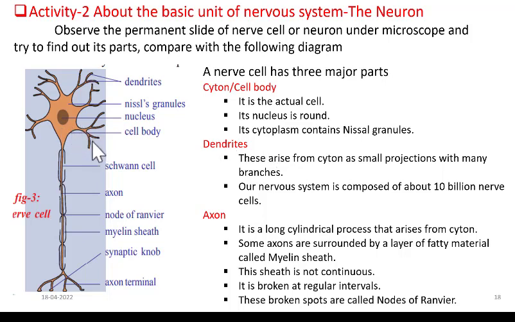Dendrites are small cytoplasmic processes which are branched. Axon is a long cytoplasmic process which has branched ends, and the branched ends are called axon terminals. Some of the axons have a myelin sheath over them, and the myelin sheath is not continuous. It has breaks, and those breaks are called nodes of Ranvier.